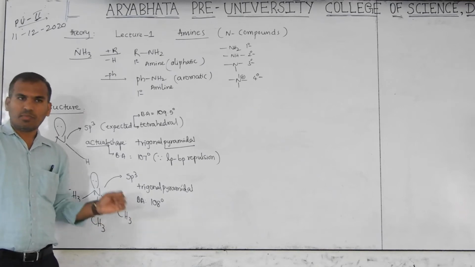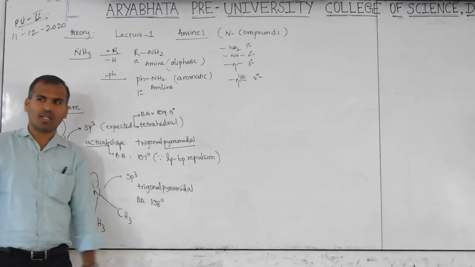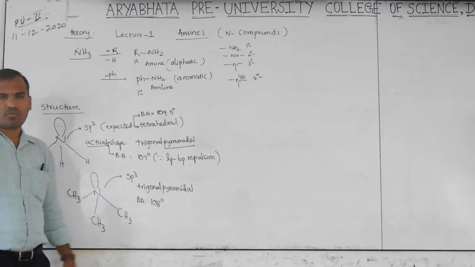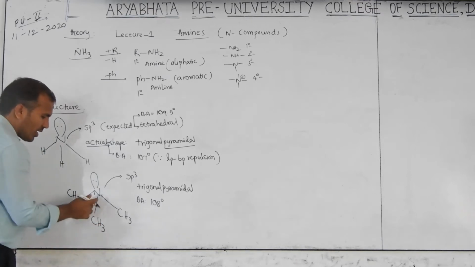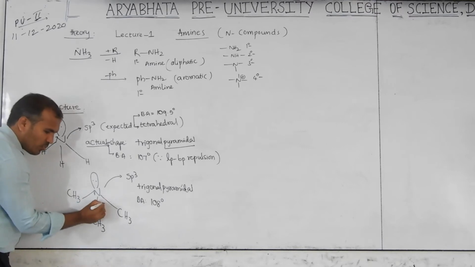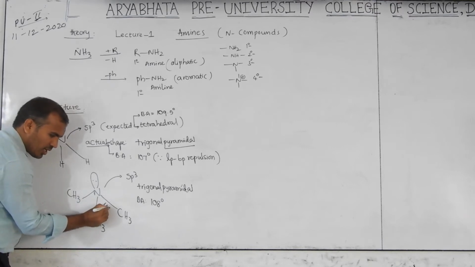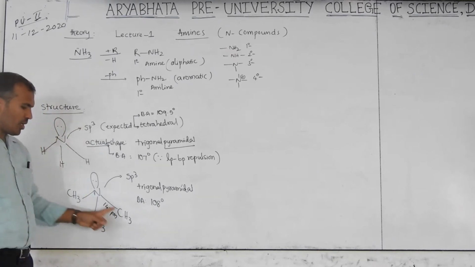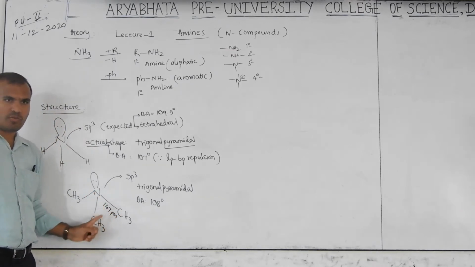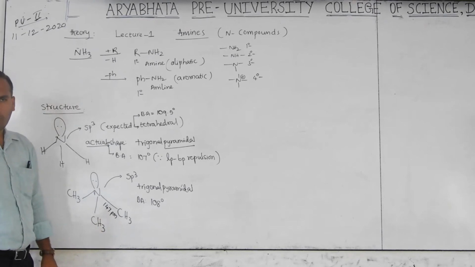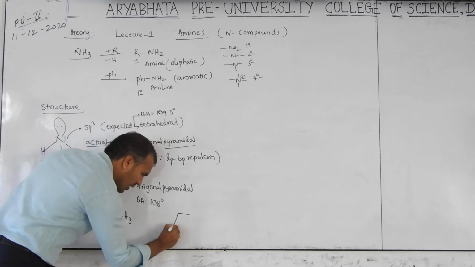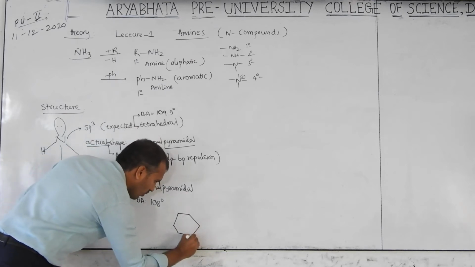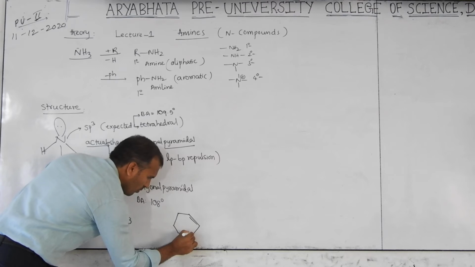Okay? These look very silly, but in a competitive exam, if they ask a question, what is the bond angle? You have to answer. Now here, this is important: this bond length, nitrogen-carbon, the nitrogen-methyl group bond length, is 147 picometer. Then you may be expecting here an aryl group.